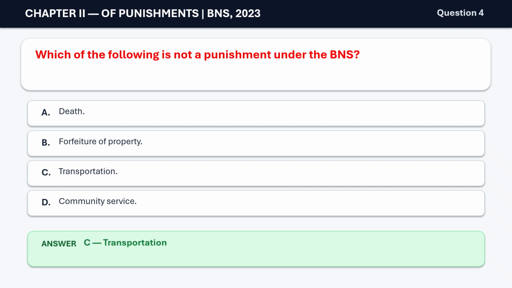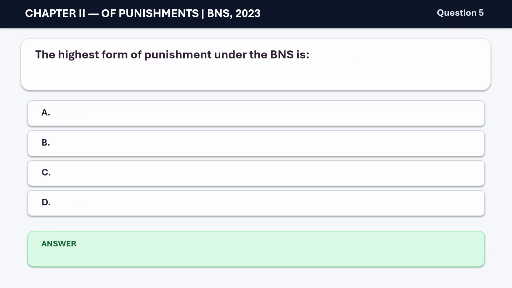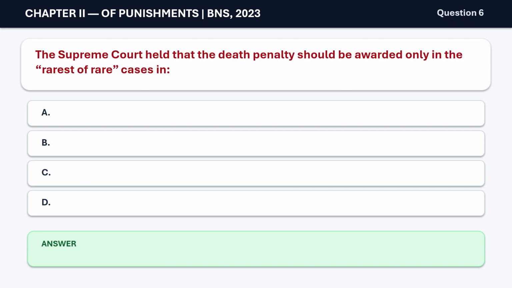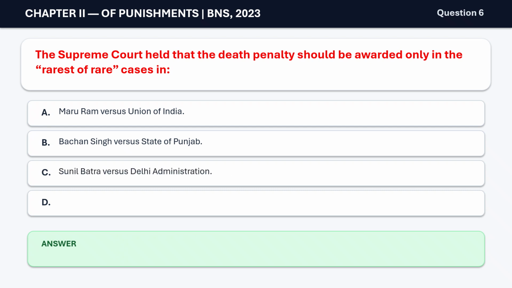Transportation. Question 5. The highest form of punishment under the BNS is A. Life imprisonment, B. Rigorous imprisonment, C. Death, D. Solitary confinement. The correct answer is C. Death. Question 6. The Supreme Court held that the death penalty should be awarded only in the rarest of rare cases in A. Maru Ram vs. Union of India, B. Bachan Singh vs. State of Punjab, C. Sunil Batra vs. Delhi Administration, D. Panduram vs. State of Hyderabad. The correct answer is B. Bachan Singh vs. State of Punjab.